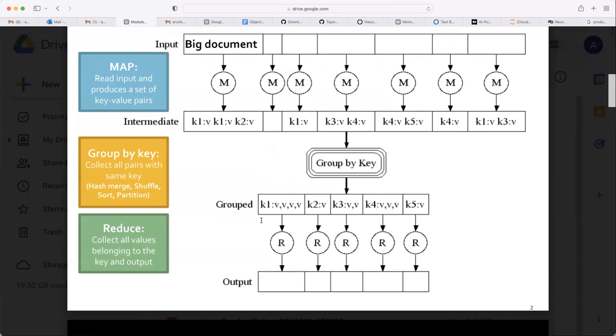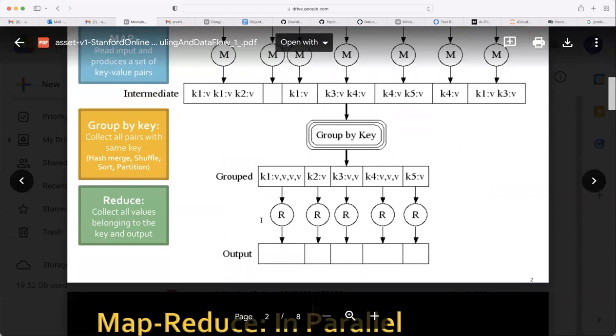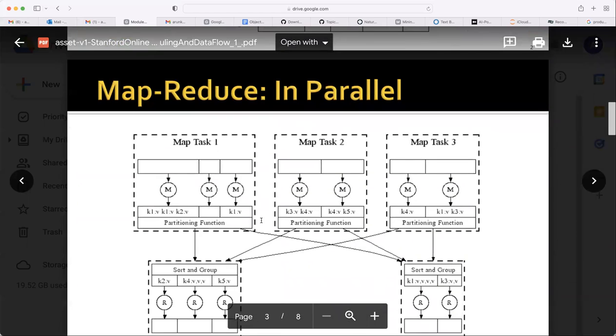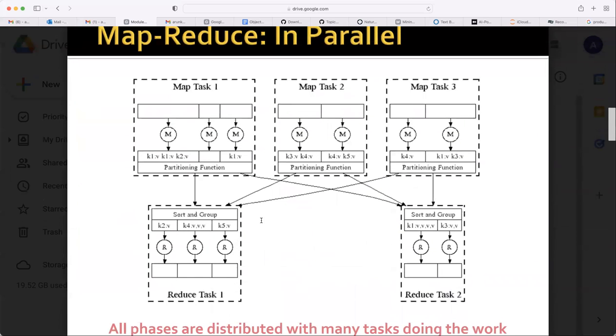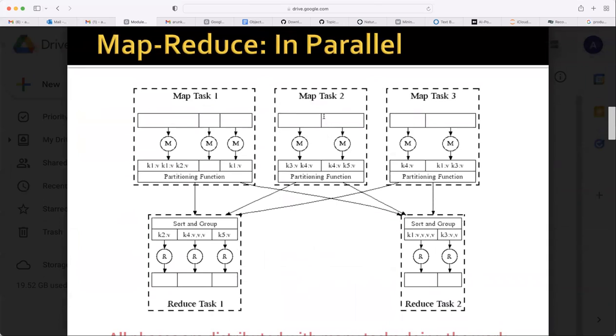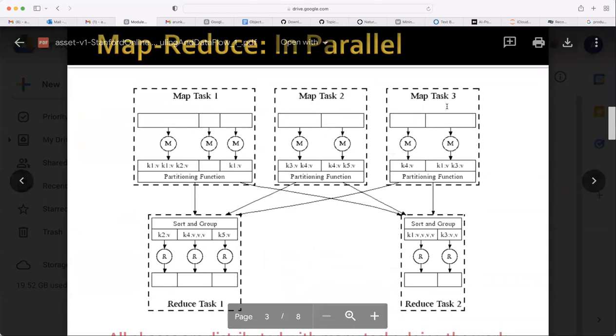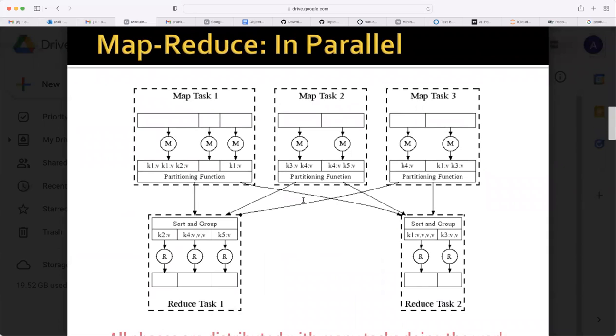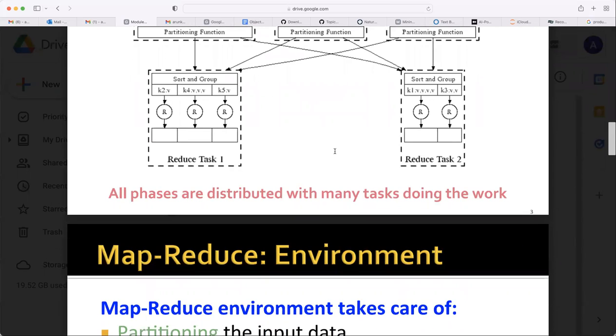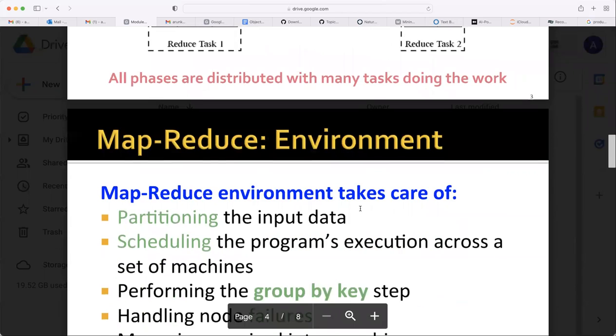So this is how data flows in MapReduce. So MapReduce in parallel. So map task 1, map task 2, map task 3. Same keys should be sent to the same reducers. So that's why it first groups by the key, and all the information of that key should be sent to the same reducer. So this is giving a little bit more explanation of how sorting and shuffling is happening. All phases are distributed with many tasks doing the work.